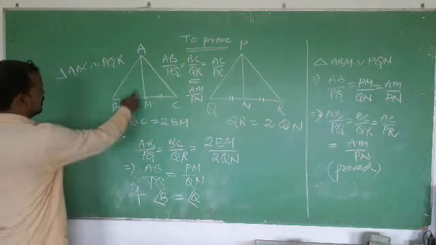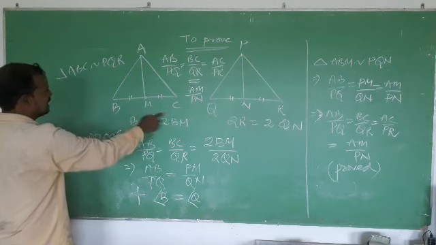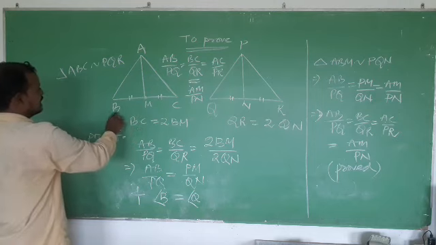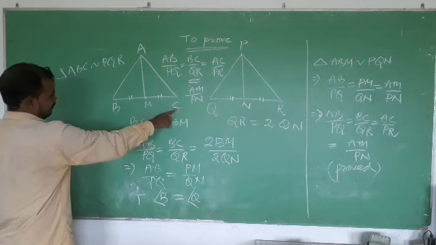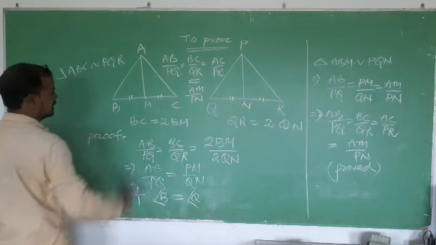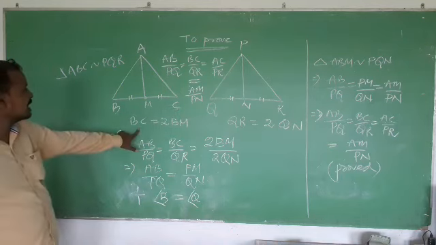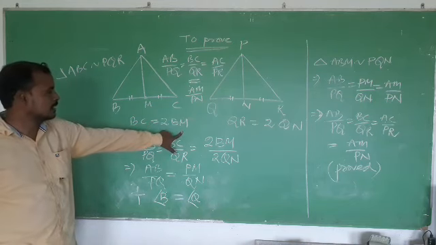So M divides BC into two equal parts, that is BM and MC. So BM equals MC. So BC can be written as 2 BM, students.